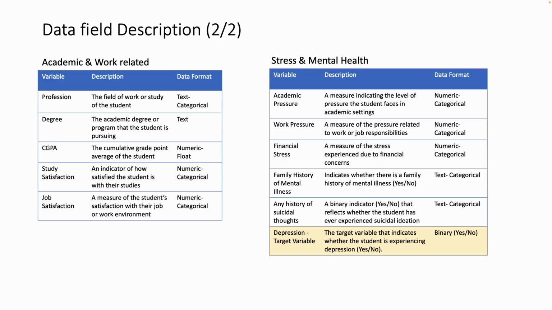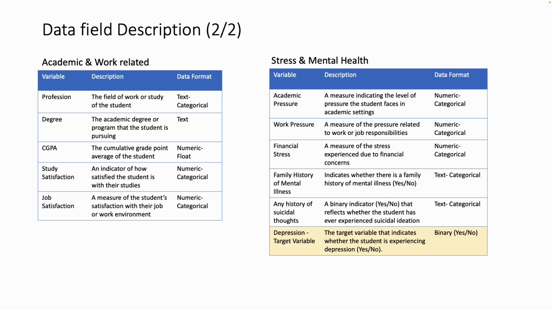Profession, degree. CGPA is the cumulative grade point average of the student. Study satisfaction is an indicator of how satisfied the student is with their studies. Job satisfaction, academic pressure, work pressure, financial stress, family history of mental illness, which indicates whether there is a family history of mental illness, then history of suicidal thoughts, which is a binary indicator that reflects whether the student has ever experienced suicidal thoughts.